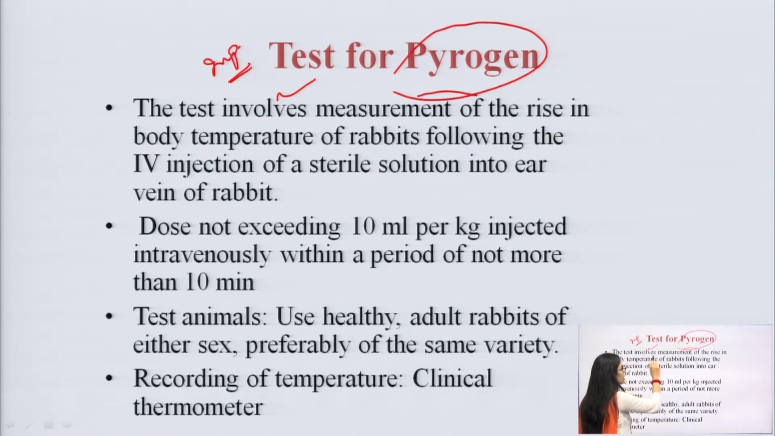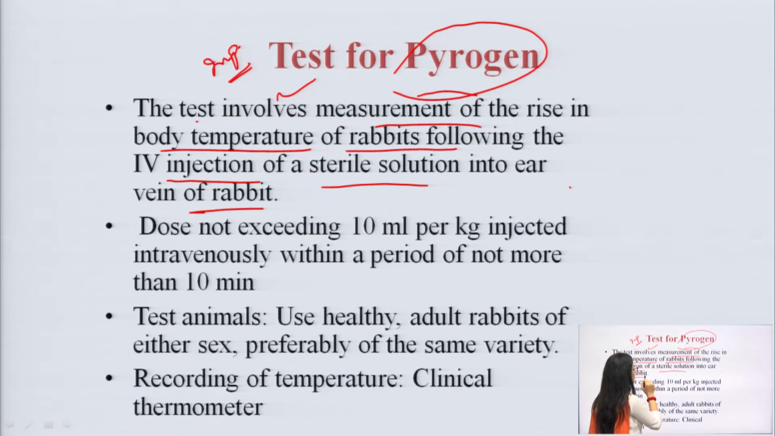Okay. The test involves measurement of rise in body temperature. I told you just now, what does pyrogen do? Pyrogen increases the body temperature. When it enters our body, it increases our body temperature, indicating that we have fever, fine. So, this is our key point. The test involves measurement of rise in body temperature of rabbits following the IV injection of a sterile solution into the ear vein of the rabbit.